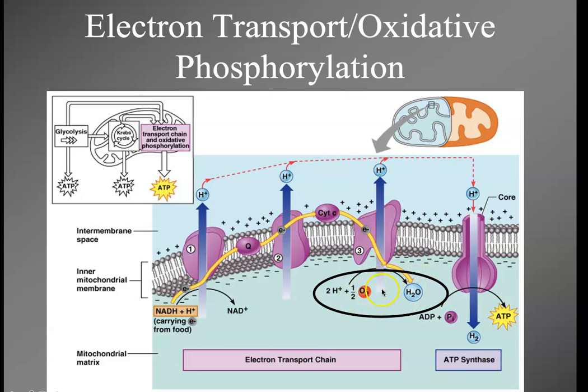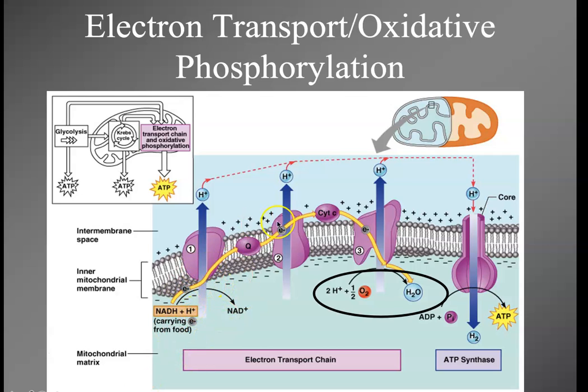You have to have the oxygen to catch all these hydrogens. Just trust me on that. If you don't have oxygen here, this will not work. So we're going to use all these NADHs as well as the FADH2 that we got from the Krebs cycle.